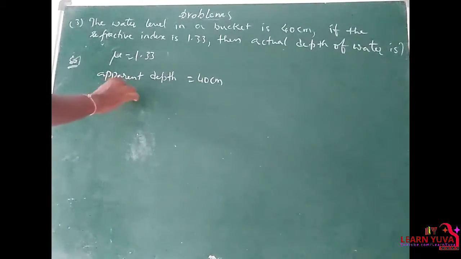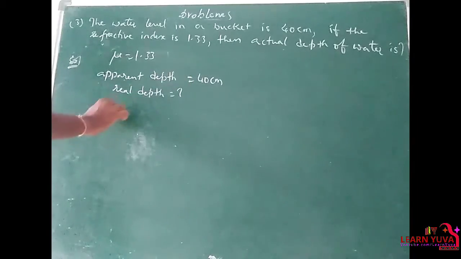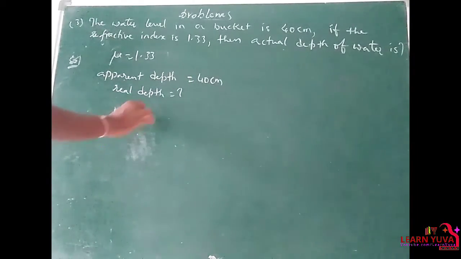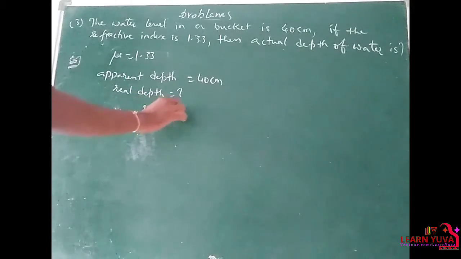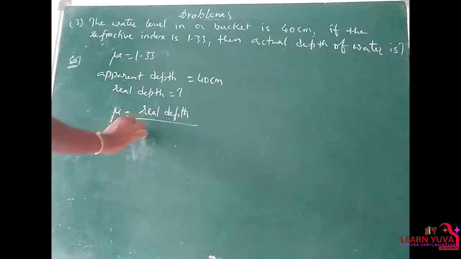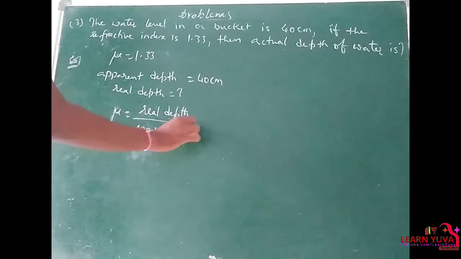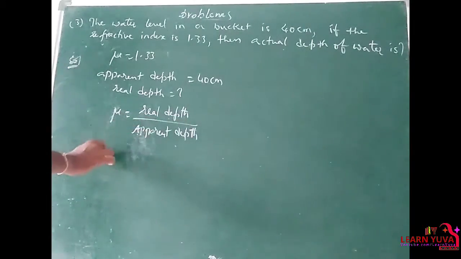So what is the real depth? By the formula, refractive index mu is equal to real depth by apparent depth. We need the real depth, that means actual depth.